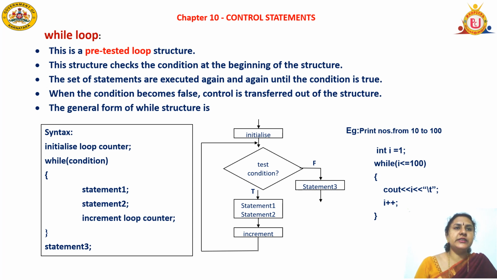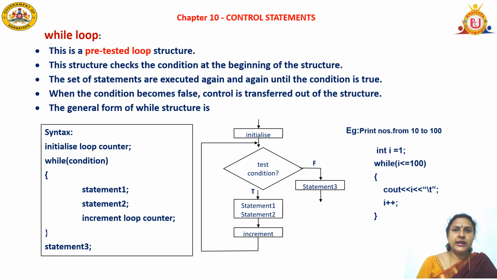So the general syntax is: first initialize the loop counter, next check the condition, that is while condition, and open the curly bracket. It will execute statement 1 and 2 and increment the loop counter. Close the curly bracket. If the condition is false, it will come to statement 3 and execute it. Now come to the flowchart pattern.